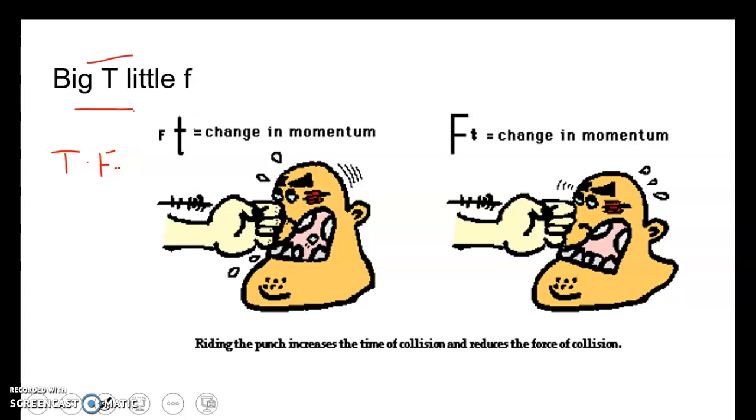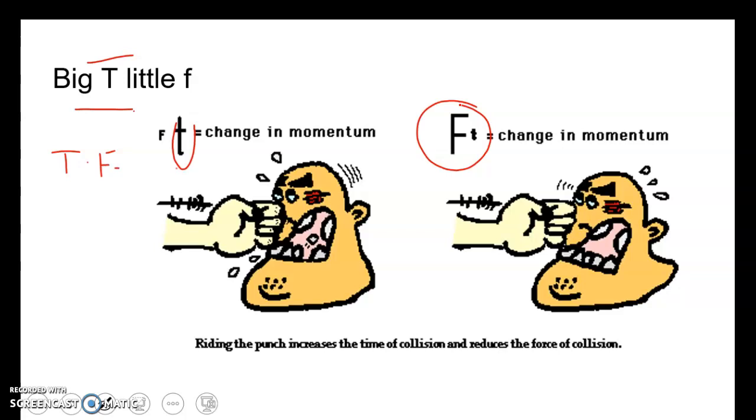If our time is greater, so if we hit the punch and hold the punch for a long amount of time, rather a soft punch or a hard punch, the change in momentum will be given. But if we take a greater force over a smaller amount of time, we could still have the same change in momentum. So if we throw a harder punch, but stay connected for a short amount of time, it could be the same change in momentum as applying a small force over a longer period of time.